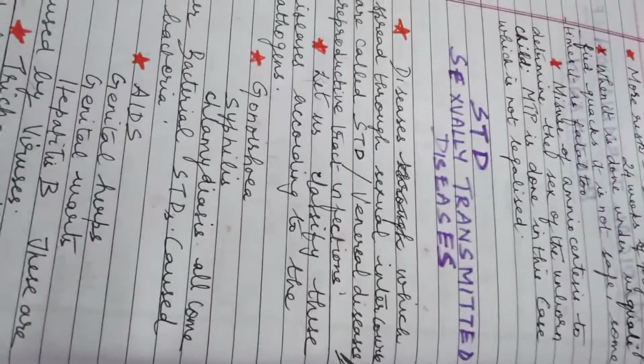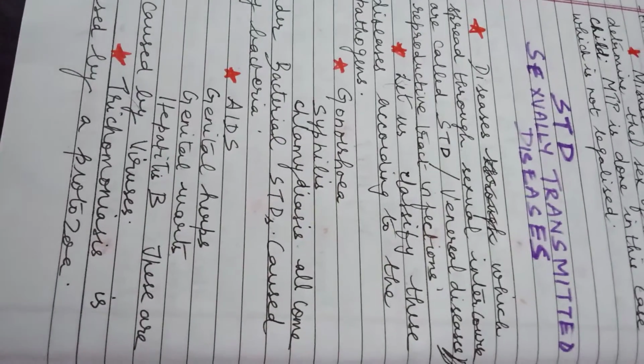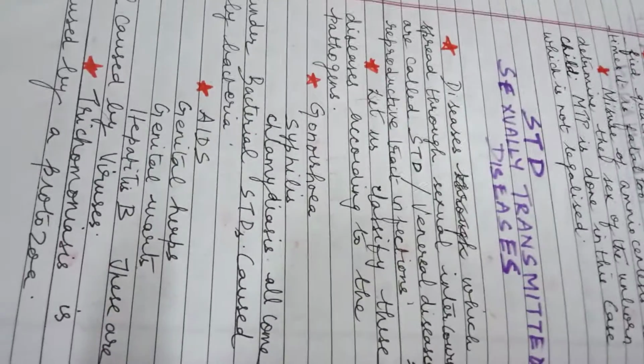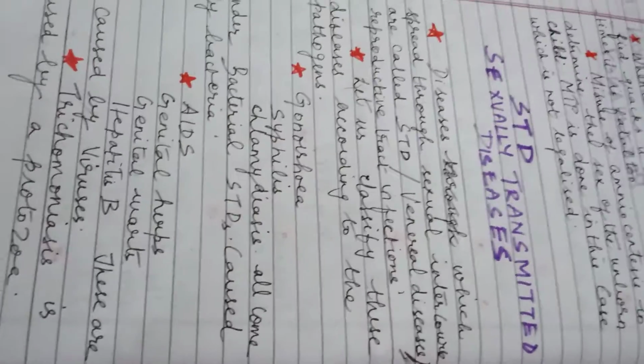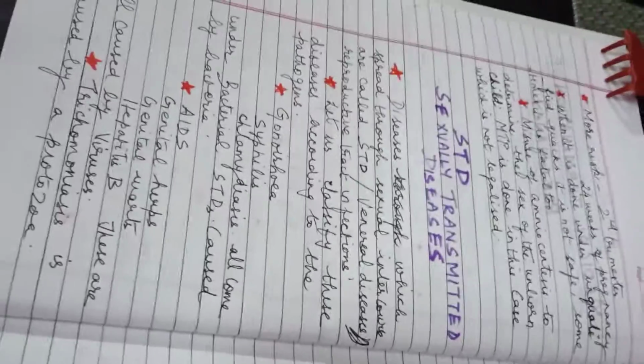The next one we are going to see is STD, that is sexually transmitted diseases. STDs are diseases which spread through sexual intercourse, also called venereal diseases or reproductive tract infections. Let us classify these diseases according to the nature of the pathogens. Gonorrhea, syphilis and chlamydia are all bacterial sexually transmitted diseases. They are caused by bacteria. These three are the bacterial sexually transmitted diseases.